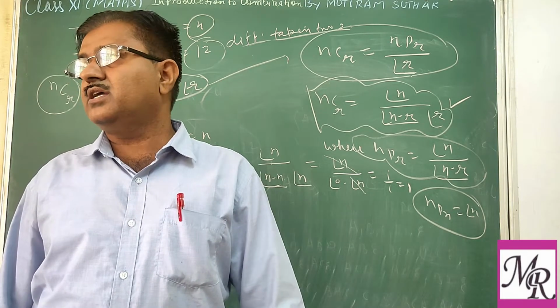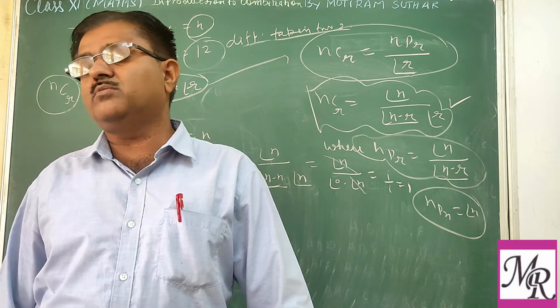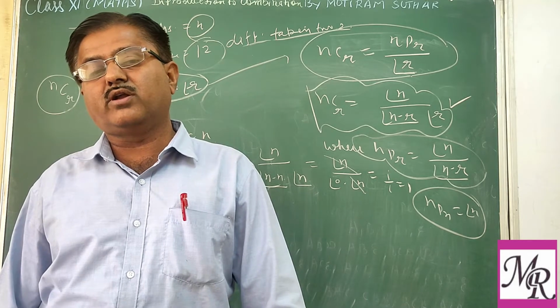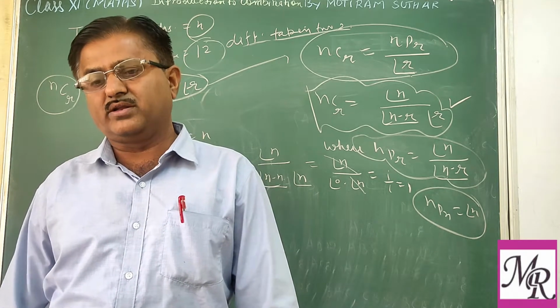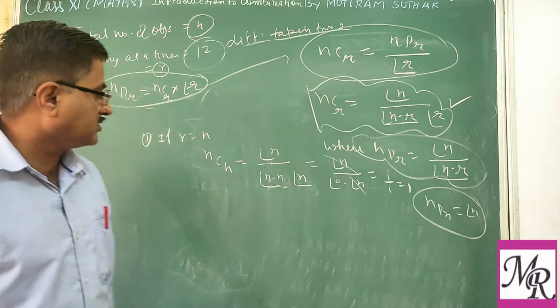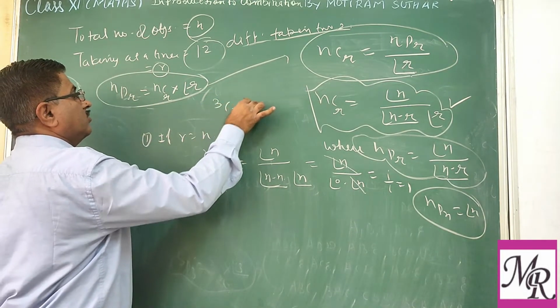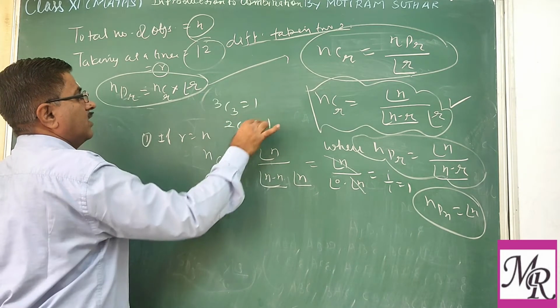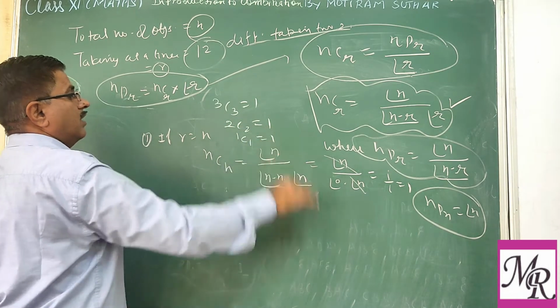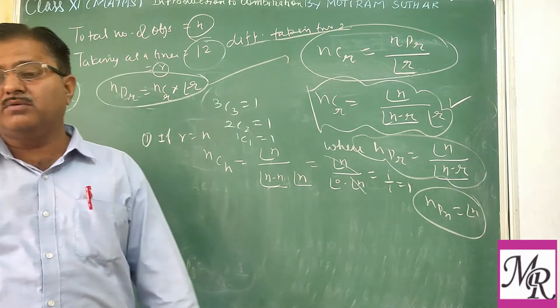So again you can say in how many ways we can select a team of 2 players from the 2 given or available players. So that is also one. So in the case of the combination, 3C3 is 1, 2C2 is 1, 1C1 is 1. So that is the value.